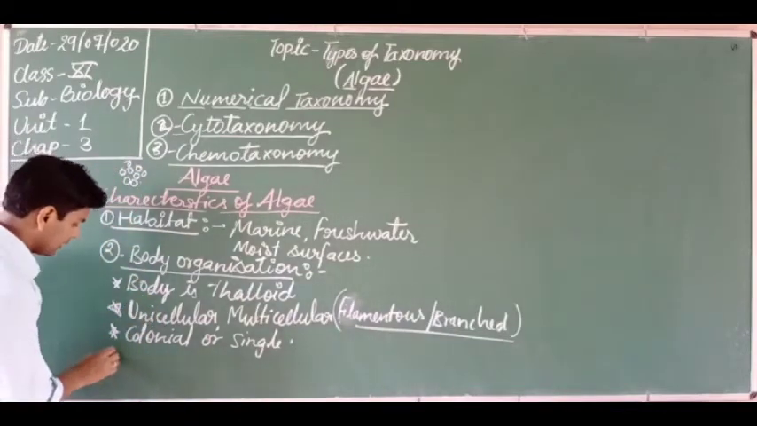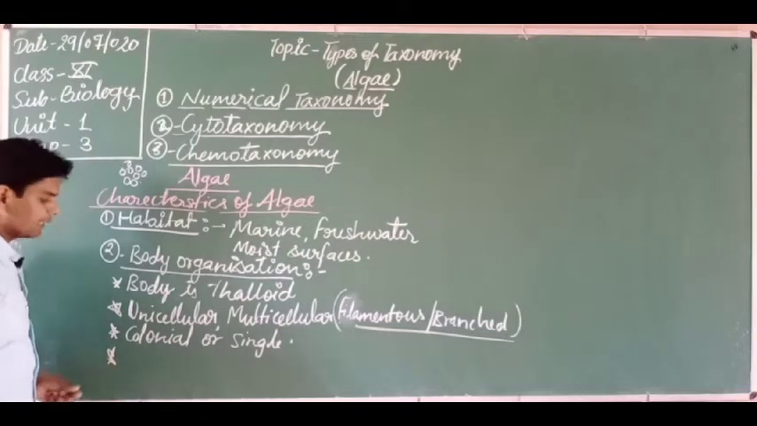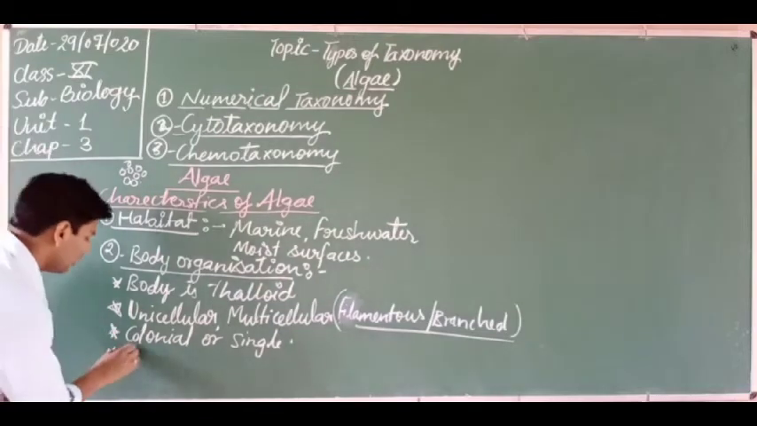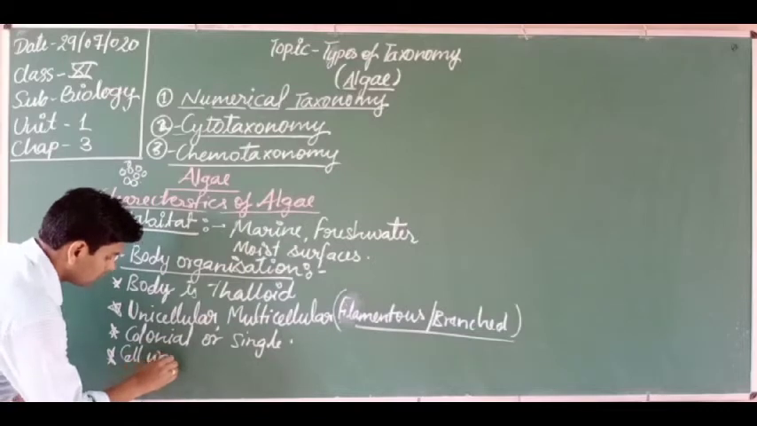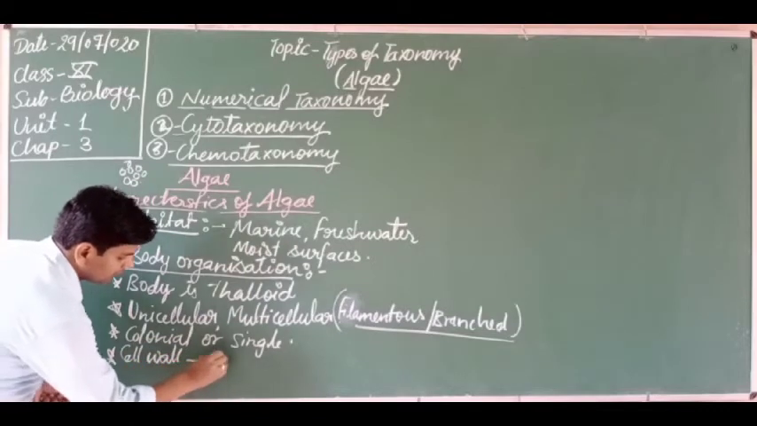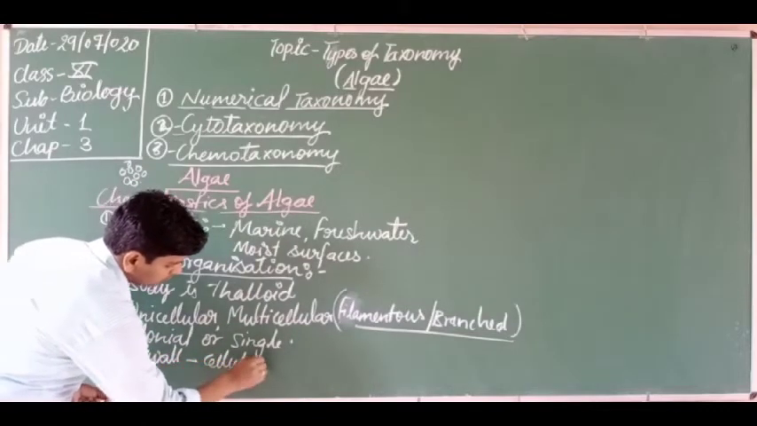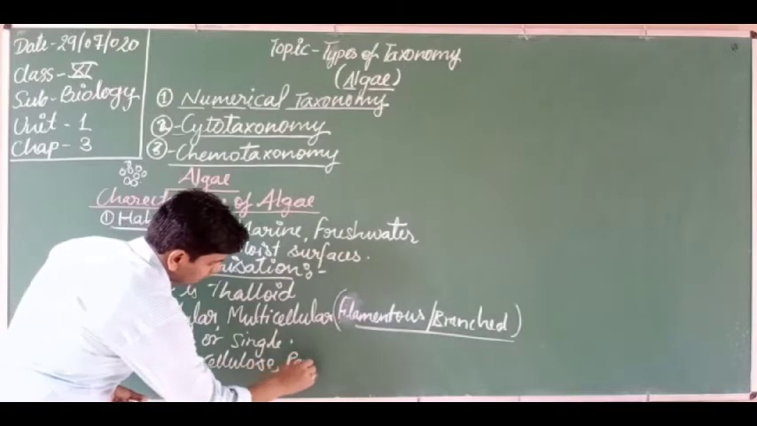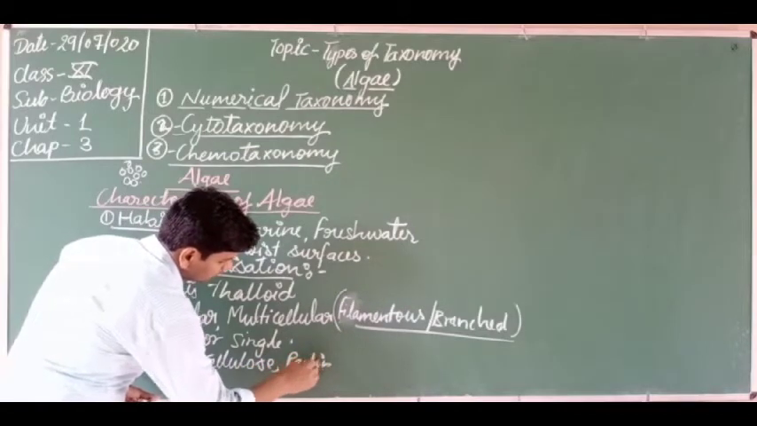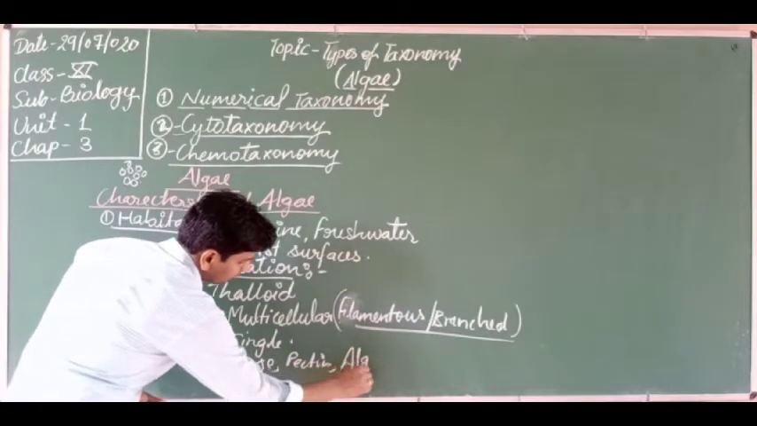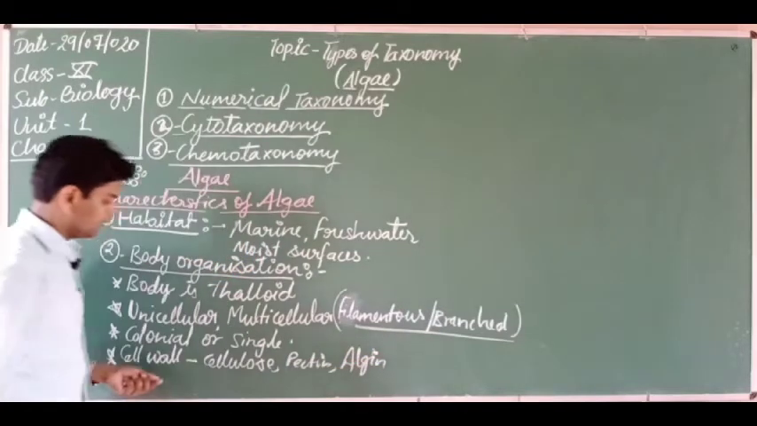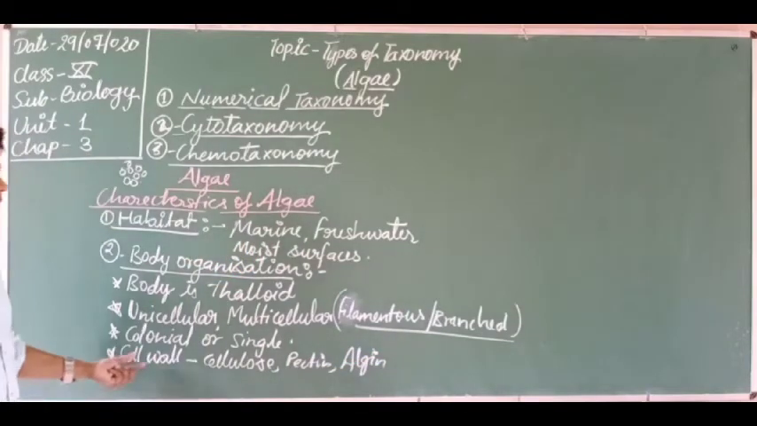Here their cell wall is made up of cellulose, pectin, algin. So these are the substances which make the cell wall of algae.